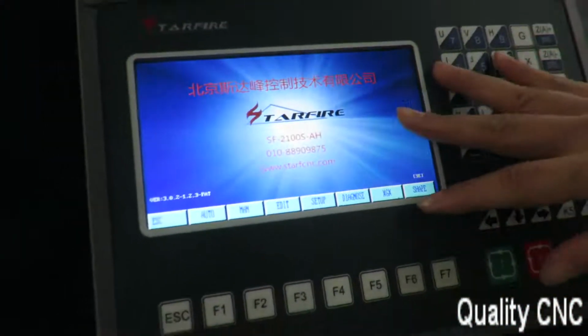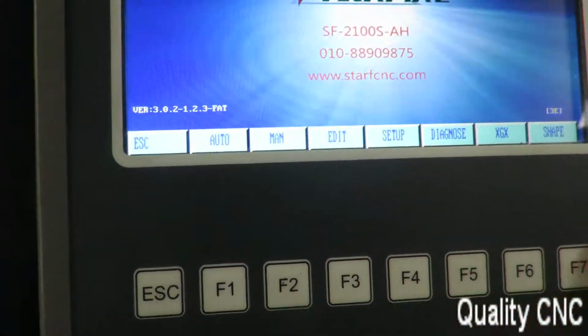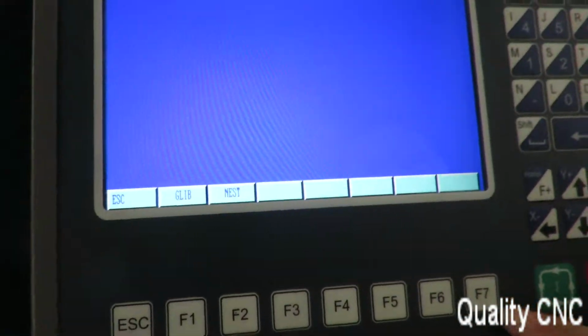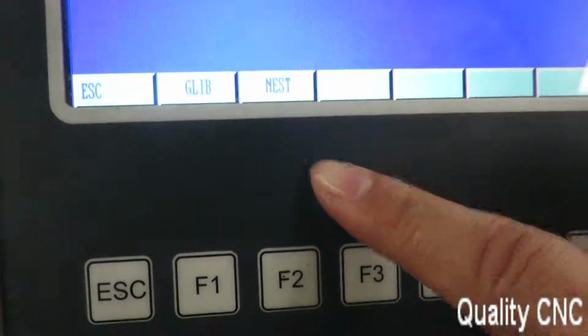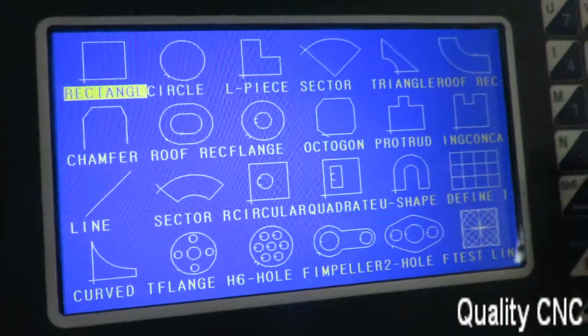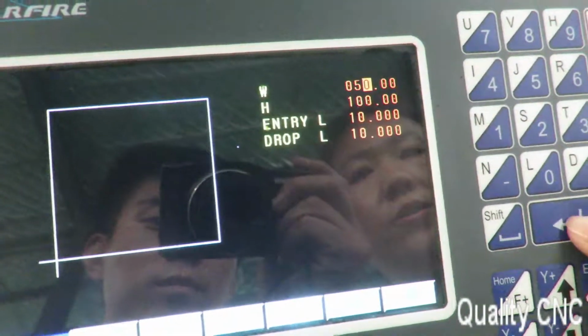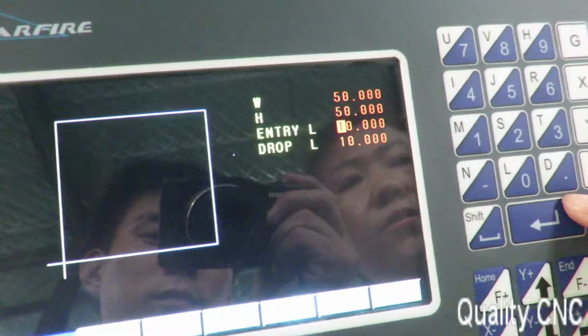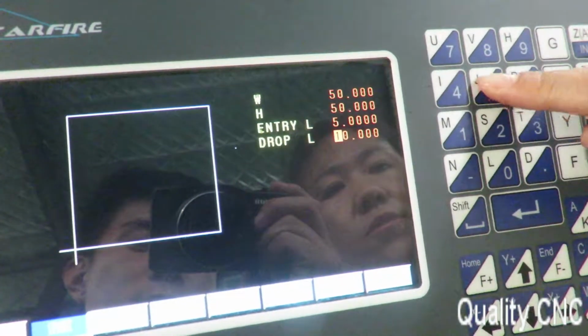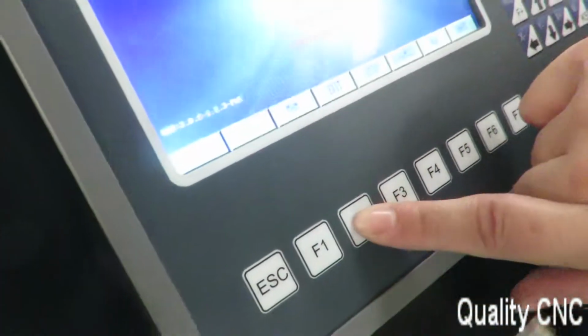Okay, now we will use Starfire. Now we will cut some sheets. First we change to sheet, and we can cut a square. Simple, a square. We cut a square. We set the parameter here. Apply. And OK.